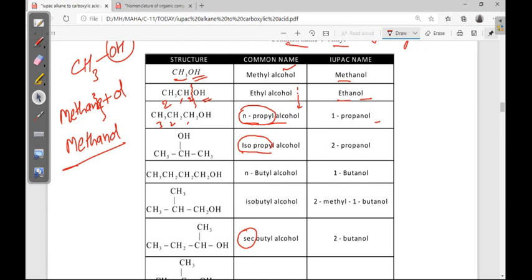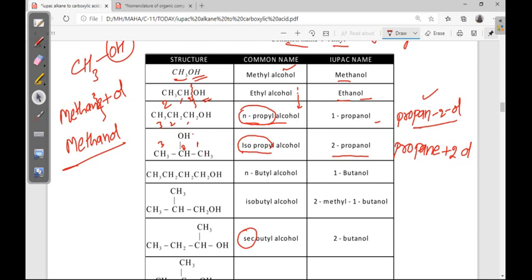Next, isopropyl. Give the numbering 1, 2, 3. So total propane, and the second position has the alcohol OH, so ol. 2-propanol is the old name. Propane plus ol, but the ol position is second. So the complete name is propane, remove this E, propane 2-ol. Now 2-propanol is also correct, but this is the updated name, that's the only difference.